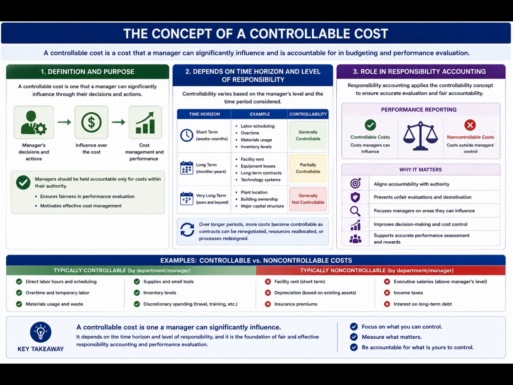G. Describe the concept of a controllable cost. A controllable cost is one that a manager can significantly influence. In budgeting and performance evaluation, managers should be held accountable only for costs within their authority. This ensures fairness and motivates effective cost management. Controllability depends on time horizon and level of responsibility. A department manager may control labor scheduling but not facility rent. Over longer periods, more costs become controllable as contracts can be renegotiated or resources reallocated.